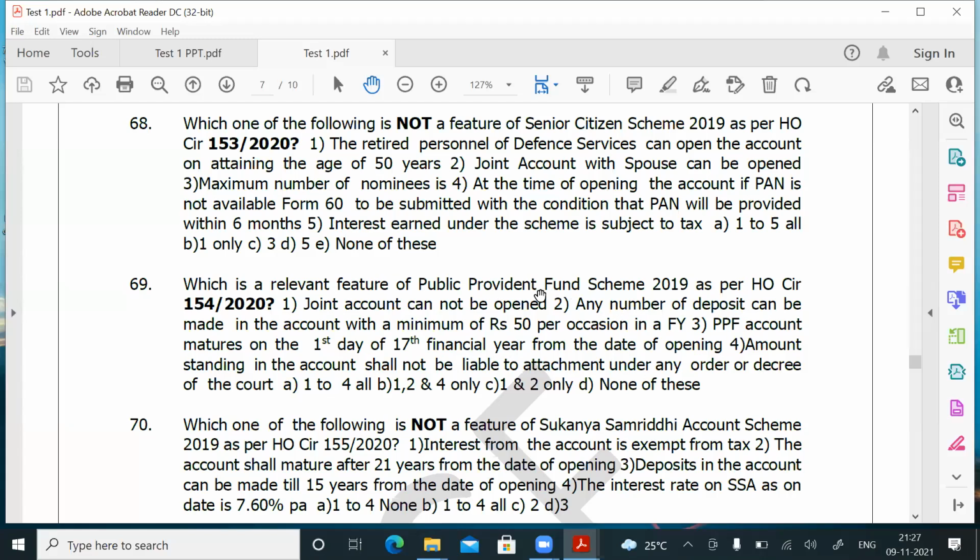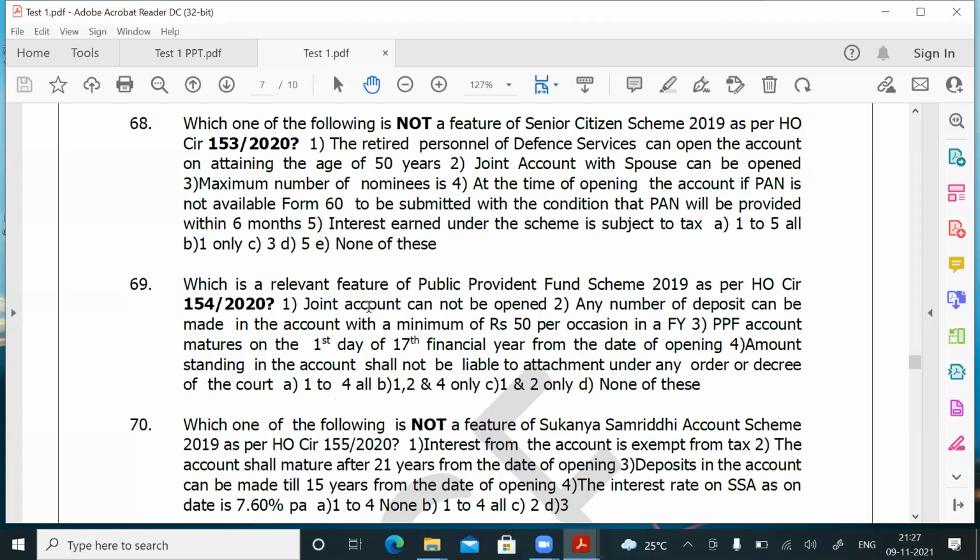Out of the things given below, which one is a relevant guideline with regard to the public provident fund? I have given 1, 2, 3, 4. Which is relevant? 1 to 4 all. So all the points are relevant points. So answer for question 69 is A.